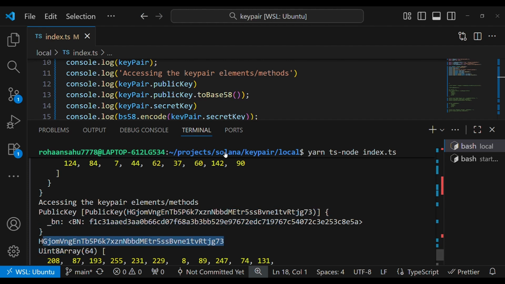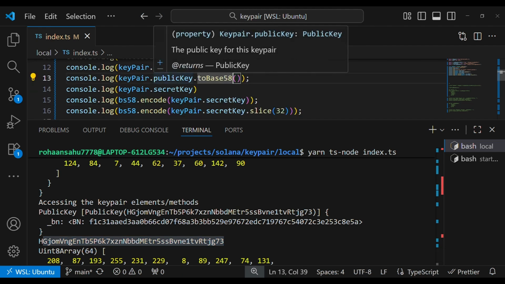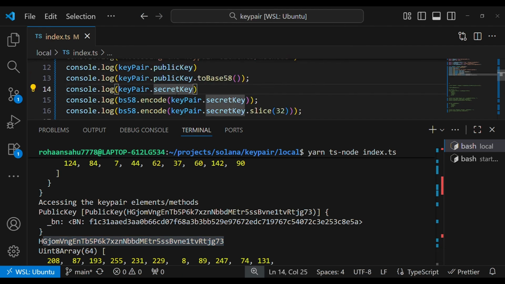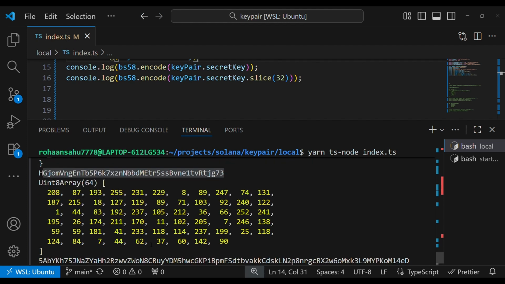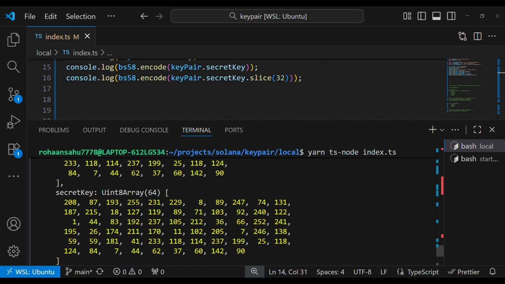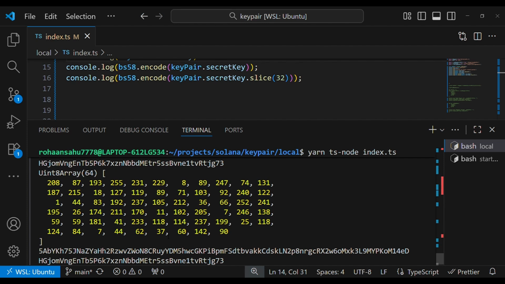After that, we do a direct console log of the secret key. The secret key matches the one we saw in the total console log. You can see 60, 142 and 90 matching this one, 60, 142 and 90. This number got console logged here, and you can see the type Uint8Array with 64 elements.